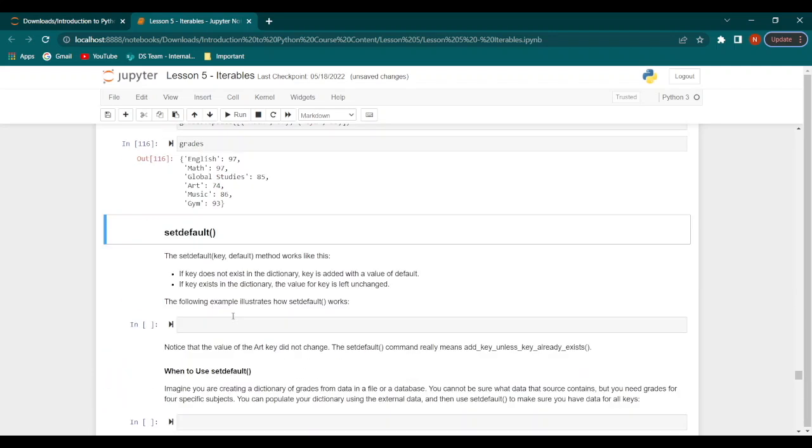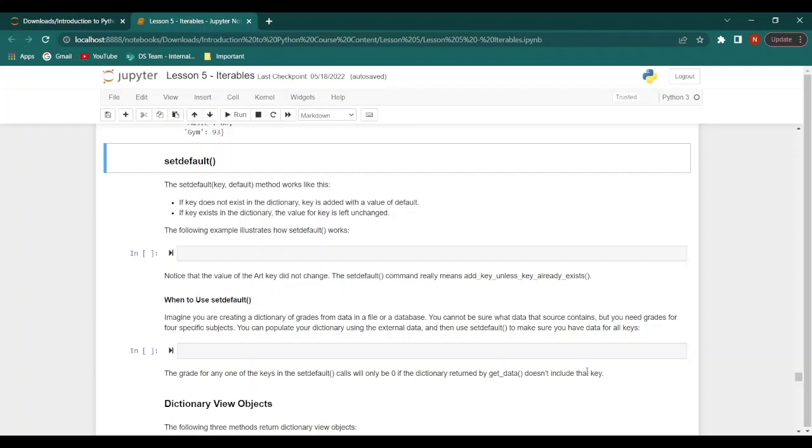Now let's have a look at the setDefault function. So here's how the setDefault function works. If the key does not exist in the dictionary, then the key is added with a default value. If the key does exist in the dictionary, then the value for the key is left without being changed. Let's have a look at an example.